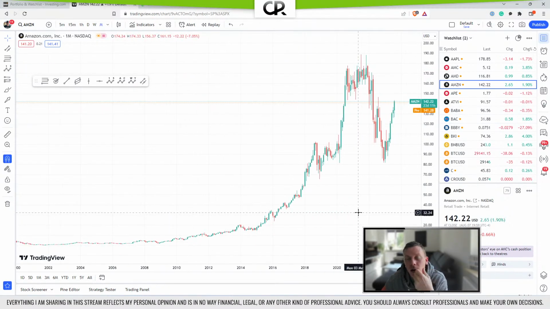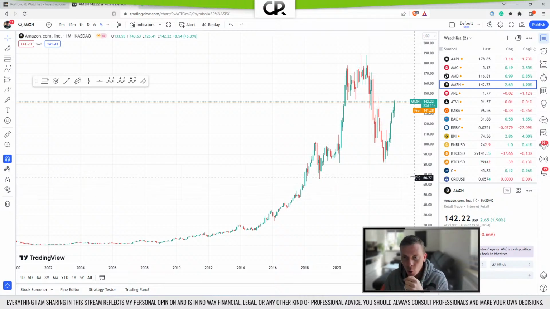So Amazon not so clear cut because there's also the possibility, however, that the whole thing downwards here is a 1, 2, 3, 4, 5, which makes this wave A of a corrective wave. Now we have A, B, C, wave B, and now we would have a 1, 2, 3, 4, 5 downwards, which would get us to a lower low, or should at least get us to the same low.